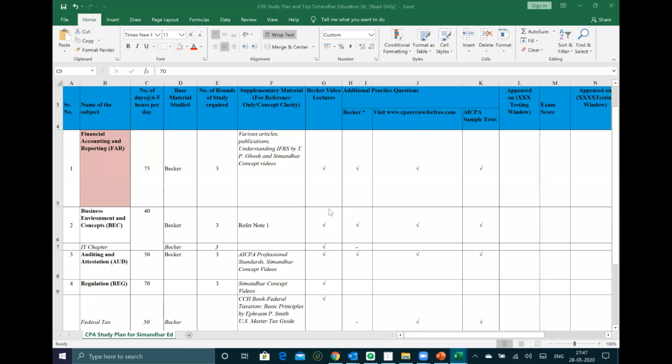Actually, I started with REG, but now I'm a little bit confused because I have around 10 to 12 years of experience in accounting. Looking at the live classes going on in REG right now, I started studying it. So what would you suggest? Should I start with FAR again, because we are going to start the live sessions on FAR as well in August?